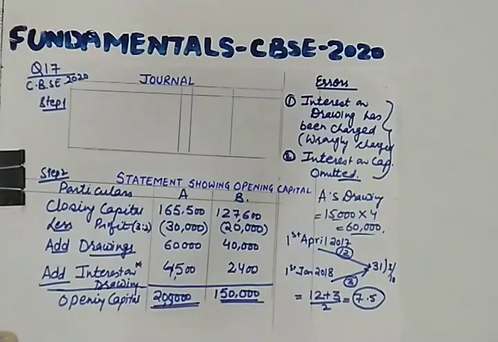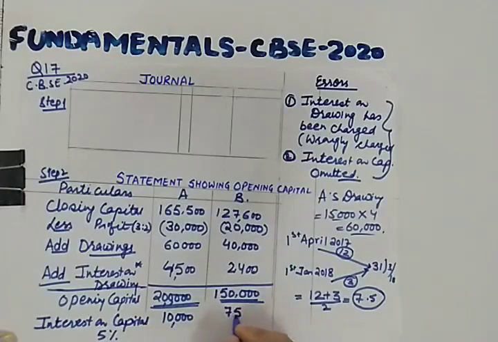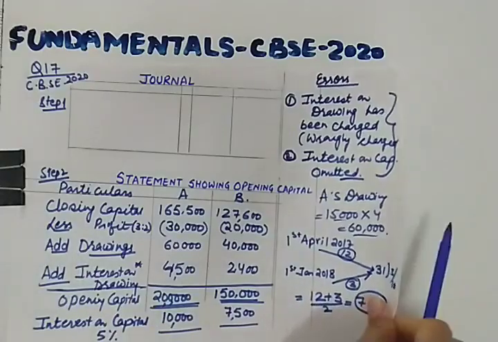So these are their opening capitals. In this table only, it will be preferable if you write interest on capital. What is the rate of interest on capital? It is 5%. So calculate 5% of this. So 5% of this will be 10,000 and 5% of this will be 7,500. So I hope all this working which was required for making this table must be clear to you. This average period must be clear and the workings are clear.